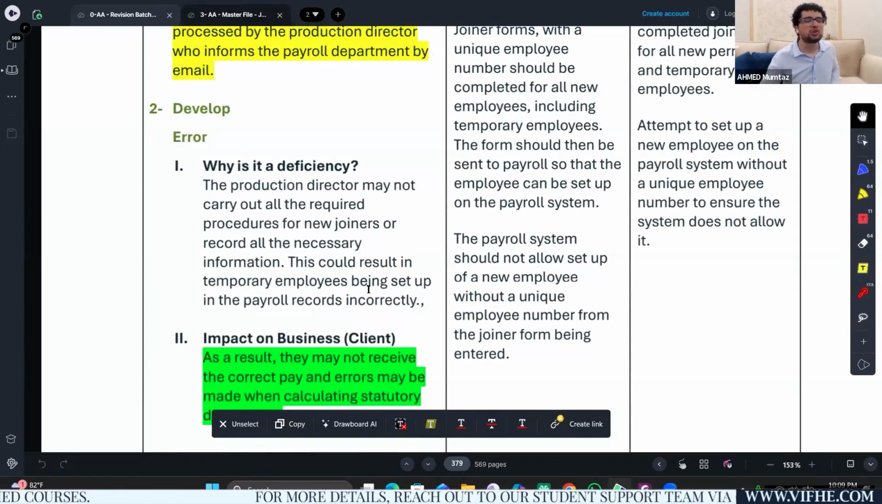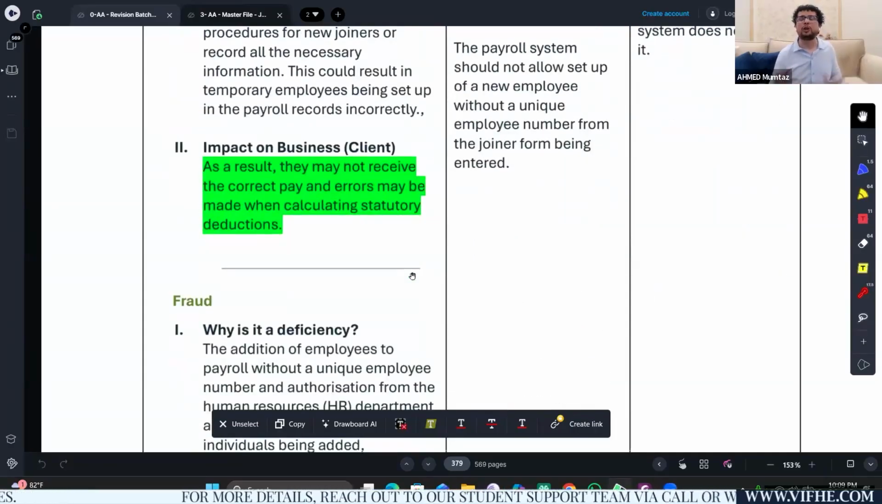The payroll system should not allow any employee to be added without a unique employee number, and the unique employee number can only be issued once HR has completed all the relevant information. So there has to be a breakdown between HR and payroll. There has to be segregation of duty between these two.